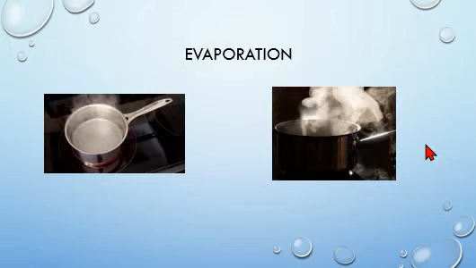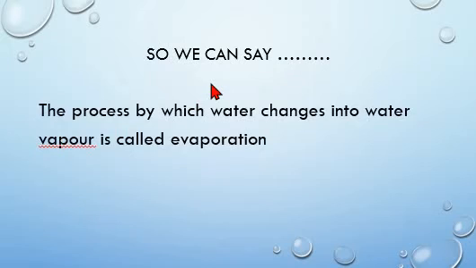Water, which is in the liquid state, is changing into steam or water vapor, which is the gaseous state of water. So, we can say that the process by which water changes into water vapor is called evaporation. I repeat, the process by which water changes into water vapor is called evaporation.